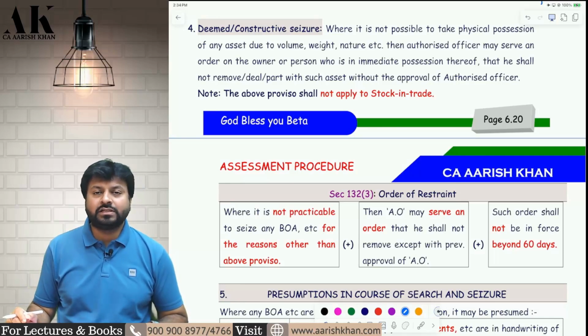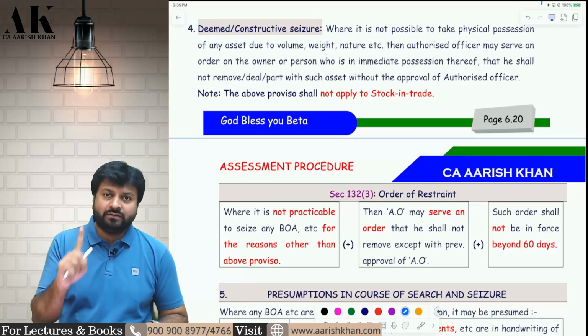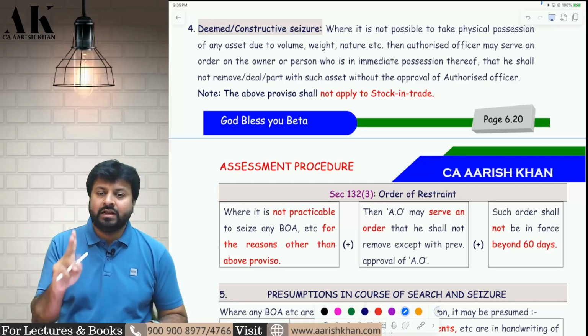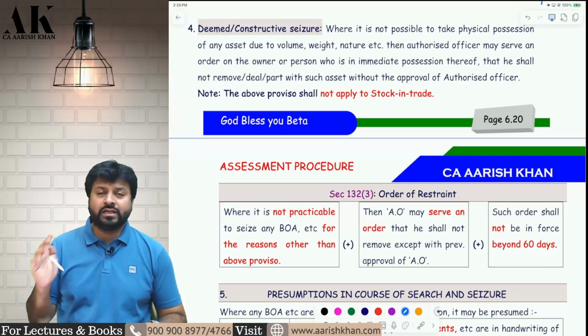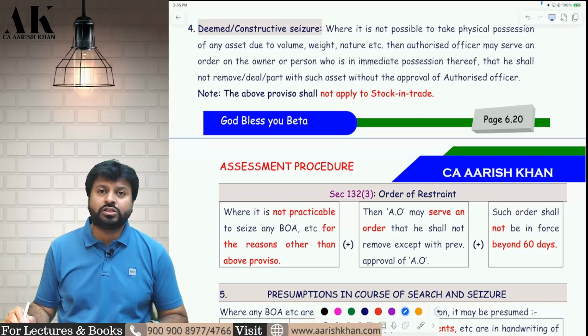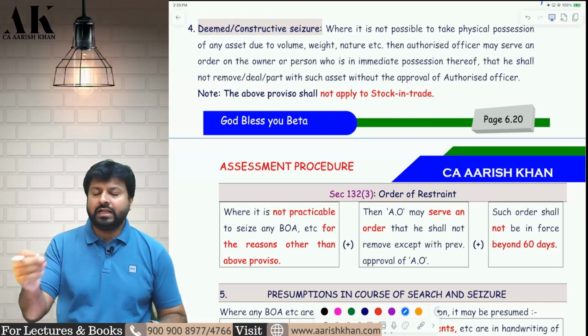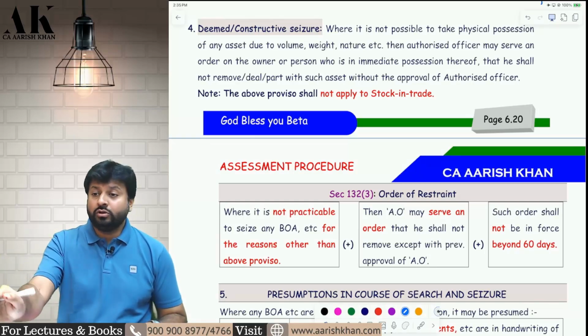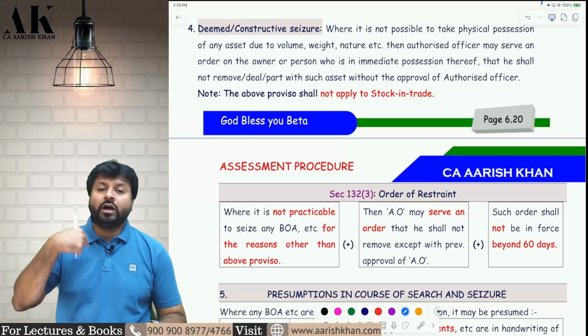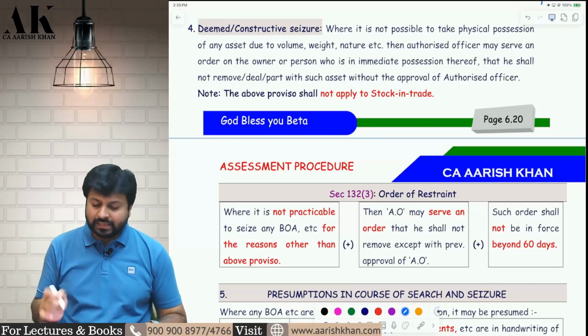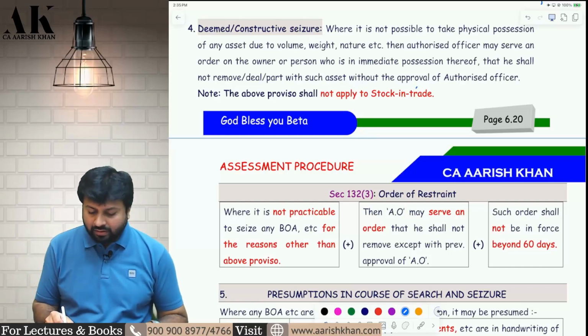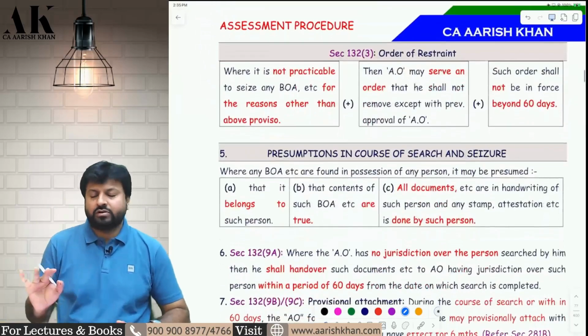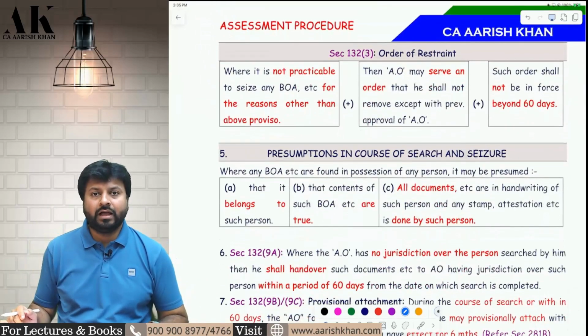So if the officer is not able to seize the things because it is very voluminous, because it has heavy weight, because of its dangerous nature, because of its chemical composition, then the officer can do deemed seizure. How will he do deemed seizure? He will tell the assessee that it is deemed to be seized in your premises only. You cannot use it. You cannot sell it without my permission. And it is deemed to be seizure. Again, deemed seizure cannot apply to stock in trade. It is not possible. Okay. I hope it is clear.